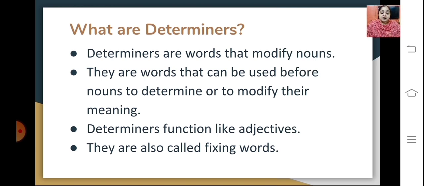Determiners function like adjectives. They are also called fixing words. So there are different types of determiners that we use. They are used to modify or understand the nouns in a better way.